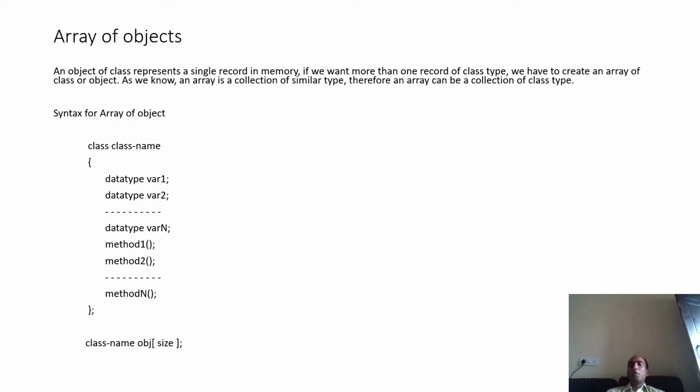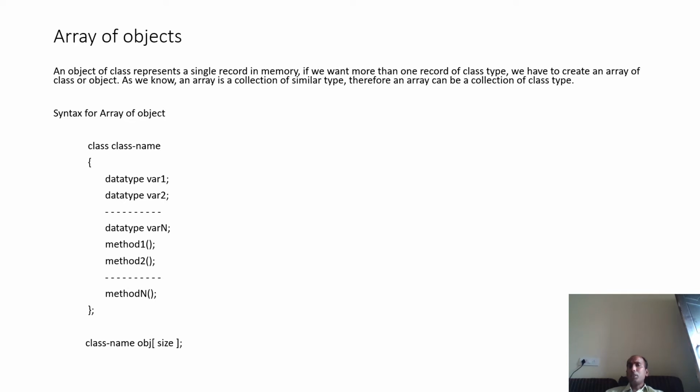So first of all, array of objects. What was an array? An array was a collection of similar type of elements. I'm creating a class for a student, and let's suppose there are 100 students. Can I create 100 objects individually, take values individually and display them individually? Can we not create an array of objects? Yes, we can. An object of a class represents a single record in memory. If we want more than one record of a class type, we have to create an array of class objects.